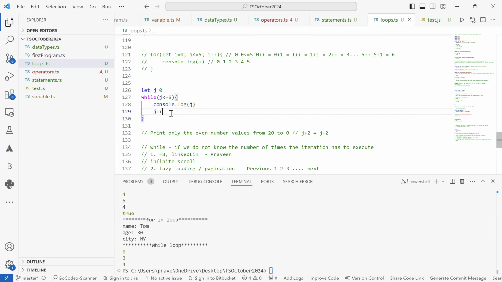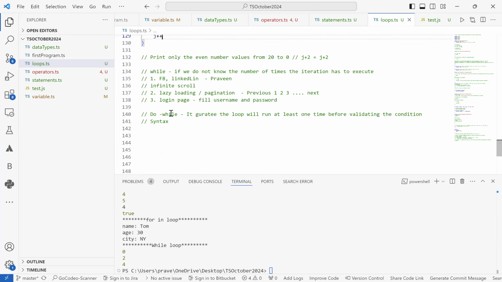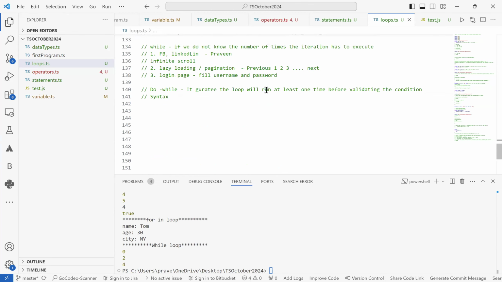So that guarantees that at least one time the loop will be executed, before validating the condition. Let's see the syntax for the do while loop.